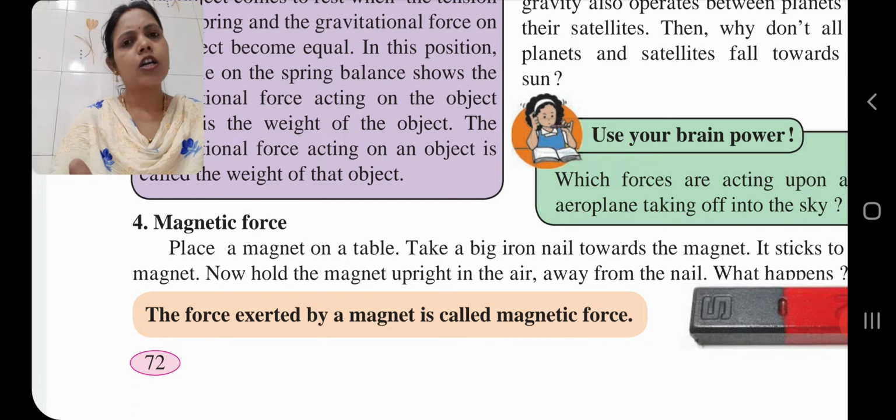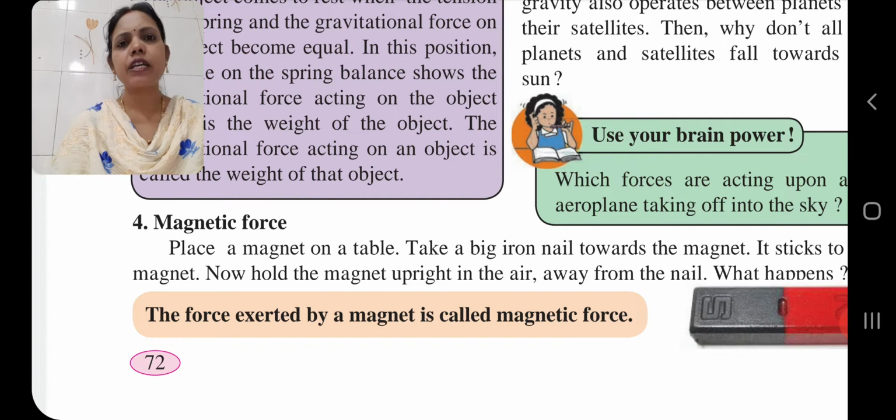If we move the iron nail away from the magnetic field, then both will not do their work. Why? Because the magnetic field is not there at that iron nail, and because of that the iron nail will not be attracted to the magnet.